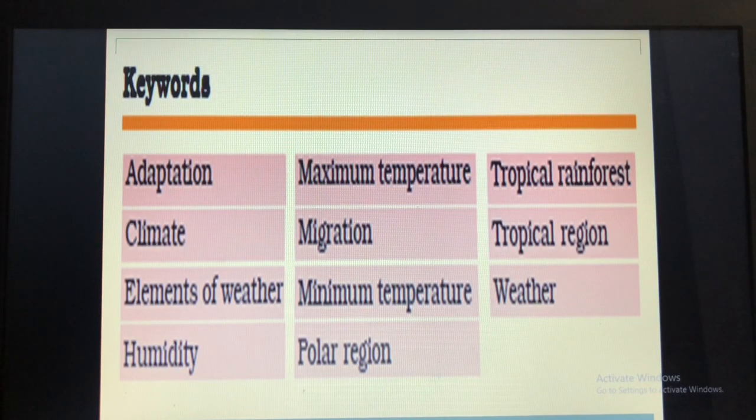So here, in what you have learnt on page number 77. Almost in all the lessons, after the lesson you have what you have learnt. In that you will get most of the keyword definitions. For adaptation you have it, then climate you have it here. So you have to see it and write the correct definitions of the keywords.